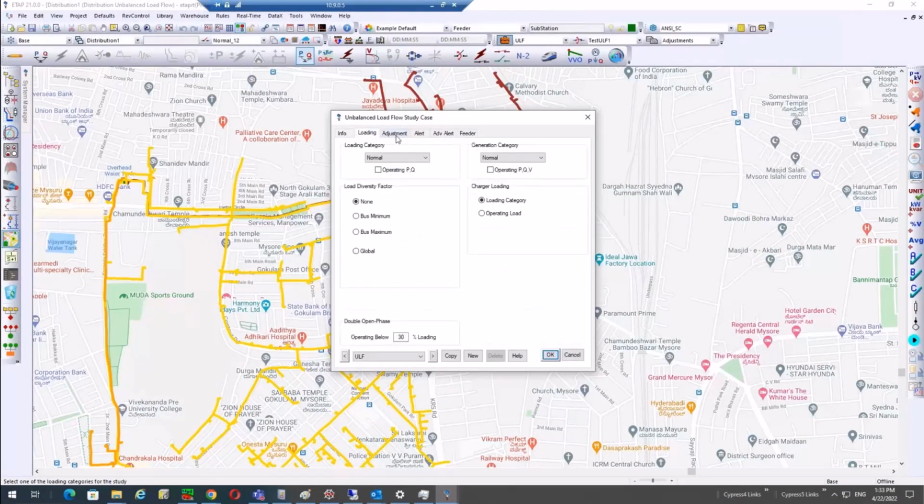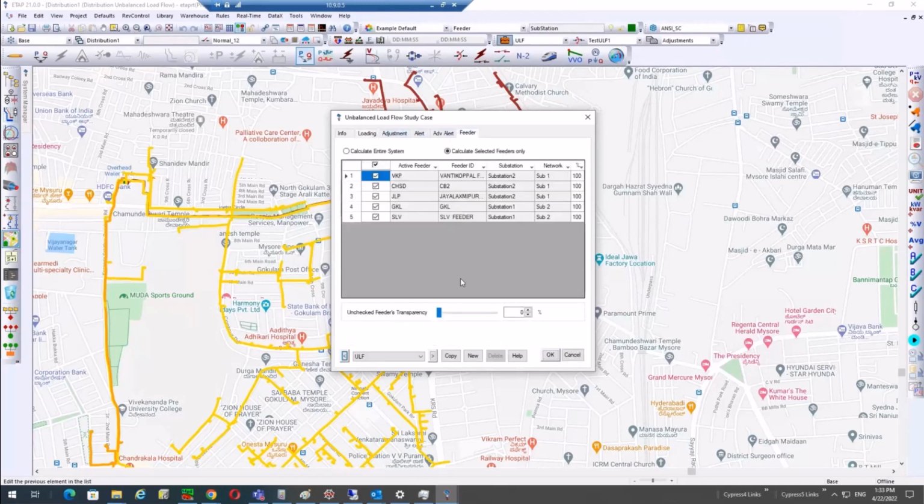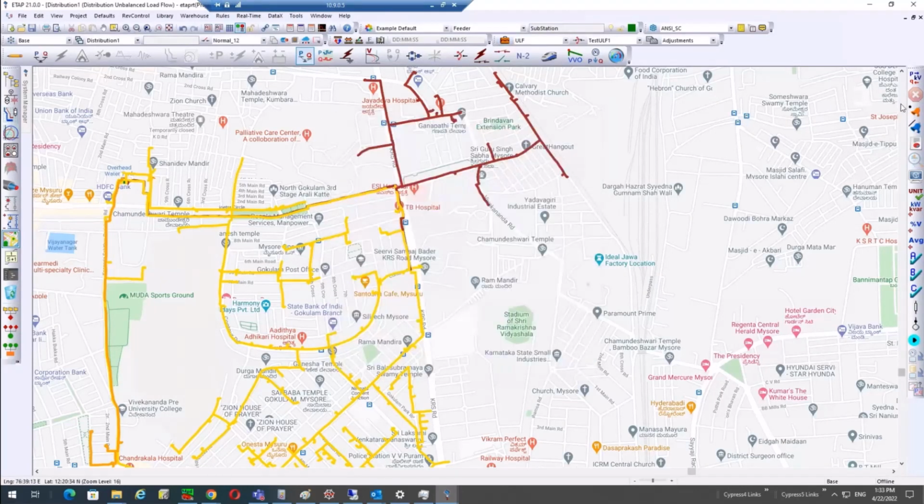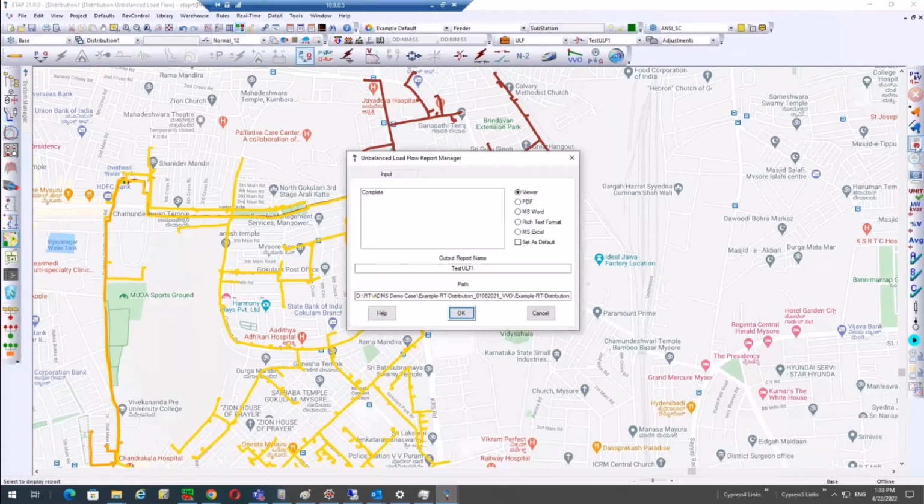Let's run one more project to optimize voltage levels and balance our feeders. And essentially, we're going to run an unbalanced load flow to get our steady state results, as we did previously, again on a GIS network. So we run unbalanced load flow to find our steady state results and see the operating as-is conditions of the system. Now we can view those results.